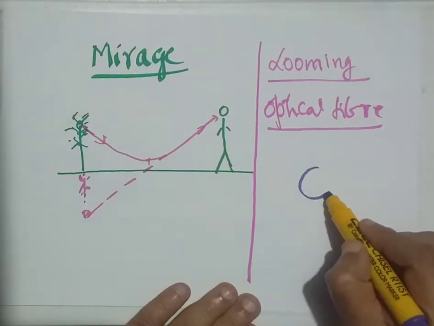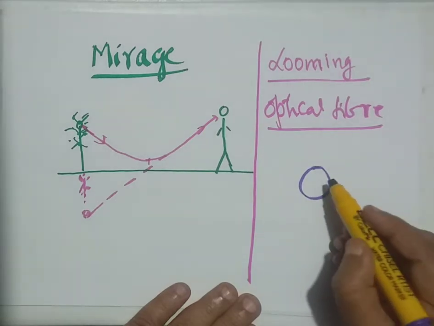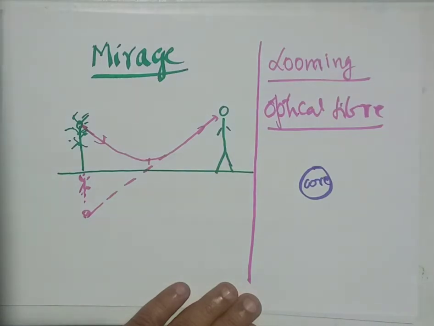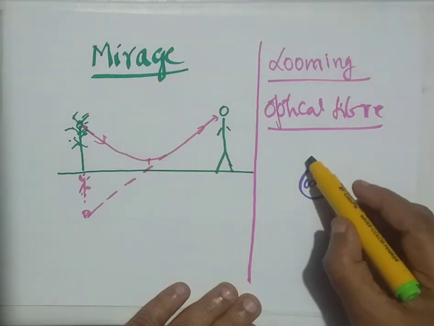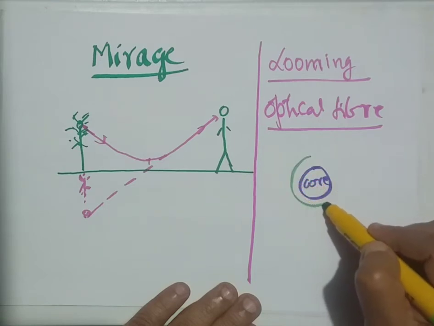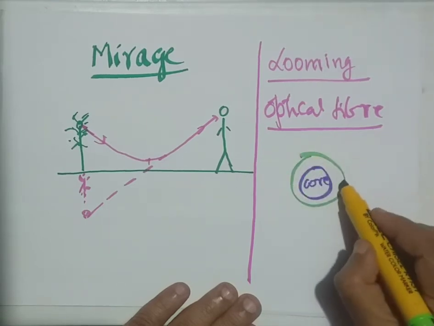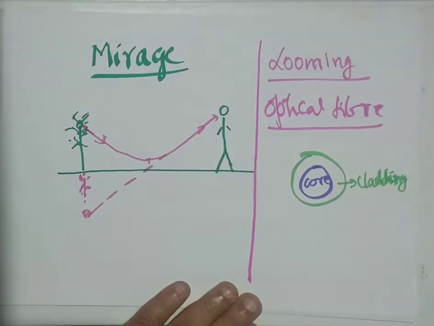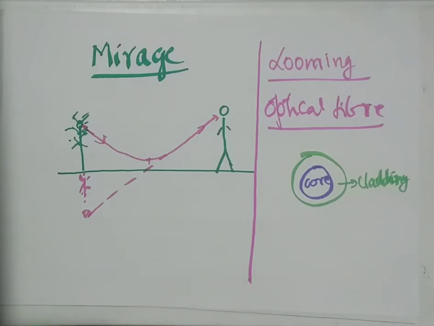Usually optical fiber consists of a central core. This is called the core and it is made of high refractive index material. It is surrounded by another material of low refractive index called cladding. This is the basic structure of optical fiber, which we use in communication and also in medical diagnostics. So, basically, to define optical fiber, it is a thin hair-like structure made of high refractive index glass or plastic.